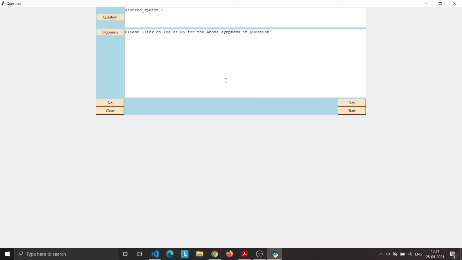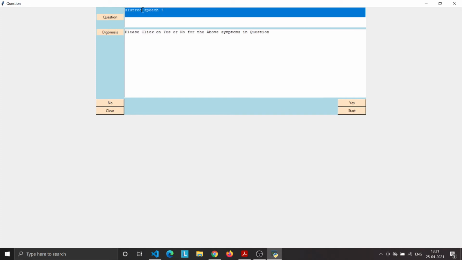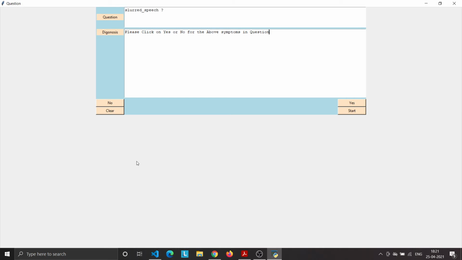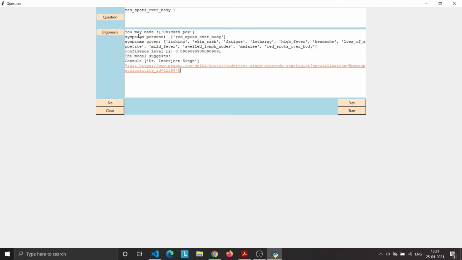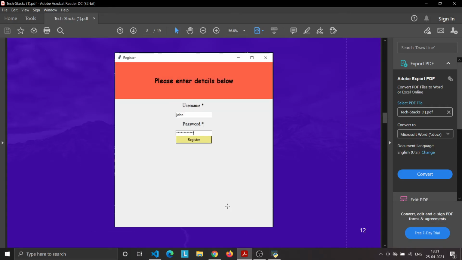Once we click on start, symptoms will be asked, and accordingly we have to respond with a yes or a no. So, I don't have a slurred speech. I am not having pain behind the eyes. Like this I need to respond to the symptoms, and then it will suggest what possible disease I might have, and it's also giving us the confidence level. So we already saw the workflow.